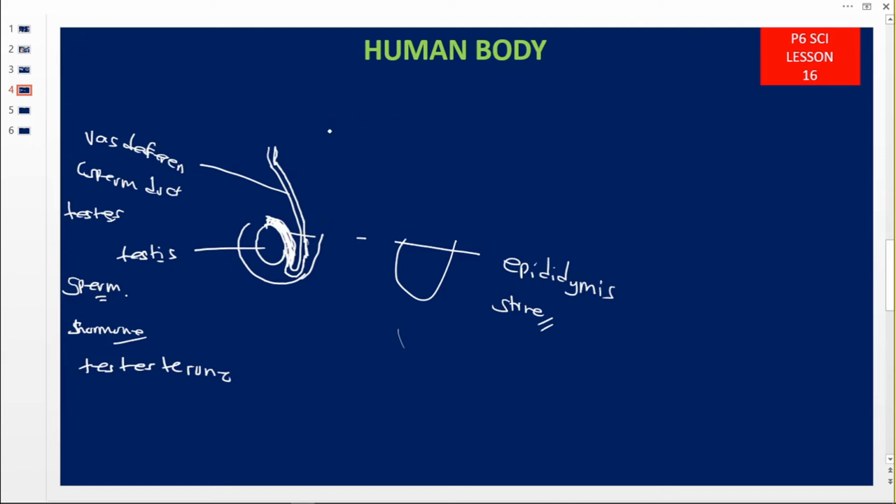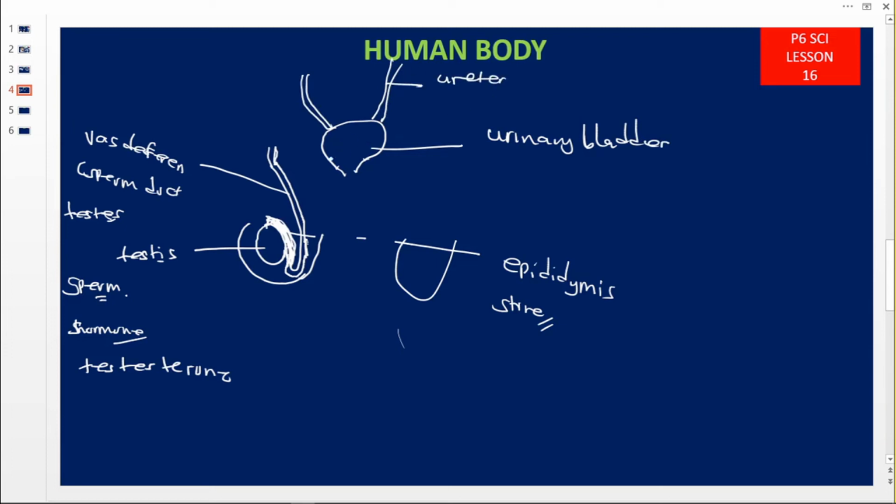Now on reaching here in the abdominal cavity, we are going to find there what we call the urinary bladder, this one. So this one becomes the urinary bladder. Remember this one is storing urine. So the urinary bladder is connected to these tubes here, and these tubes are what you call the ureter. Then they are bringing urine within here. Then this urinary bladder is going to come down like this. It's going to make another duct here, and this one is what we call the urethra. So this one is what we call the urethra.